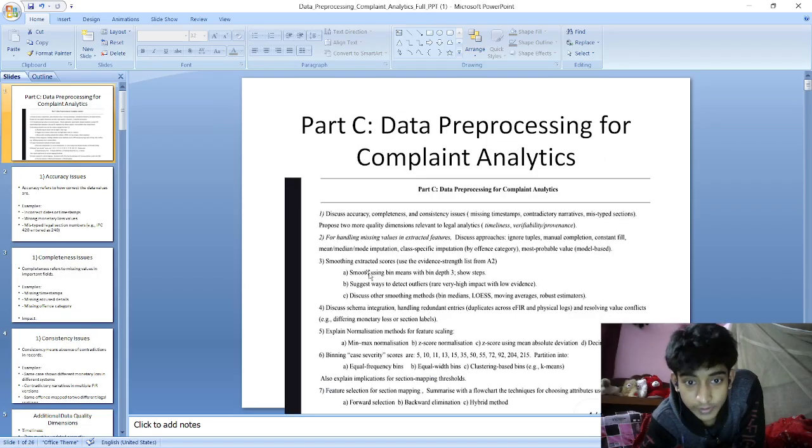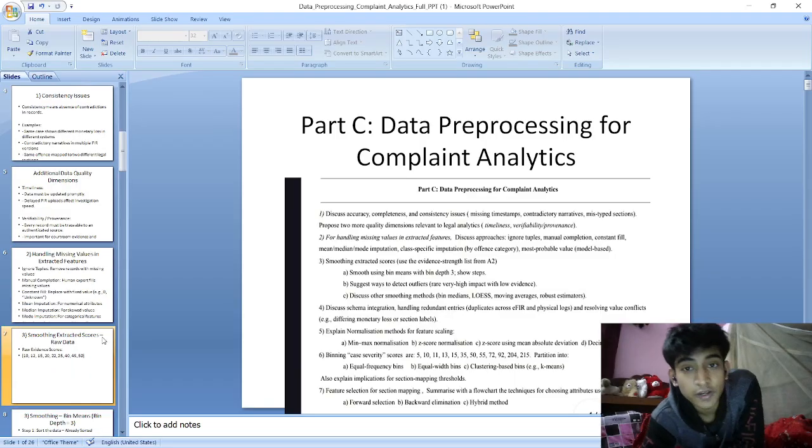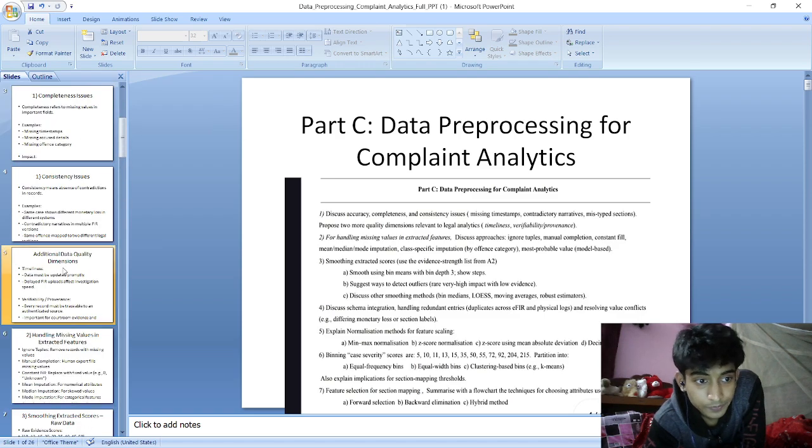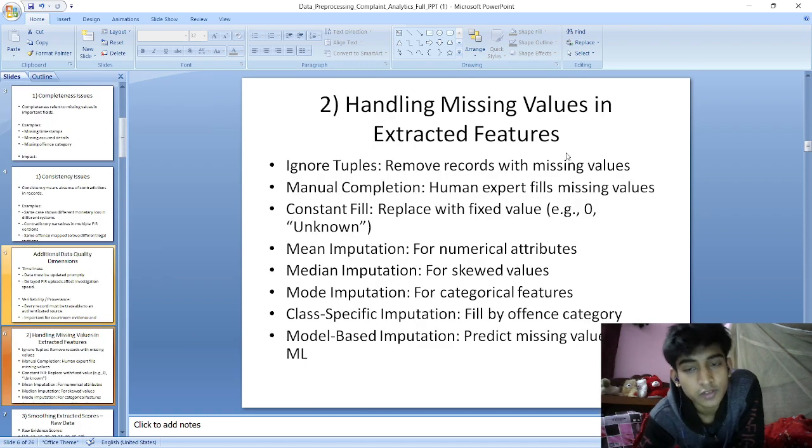Now let's see the second question. For handling missing values and extracted features, discuss approaches: ignore tuple, manual completion, constant fill. So let's see different imputation methods. The first one is ignore tuples.